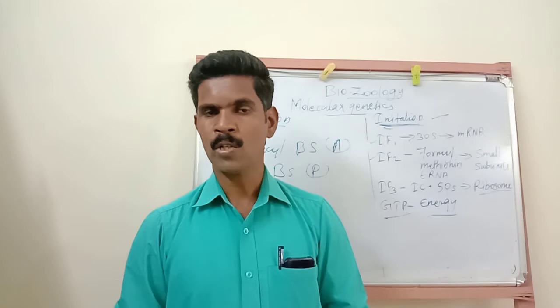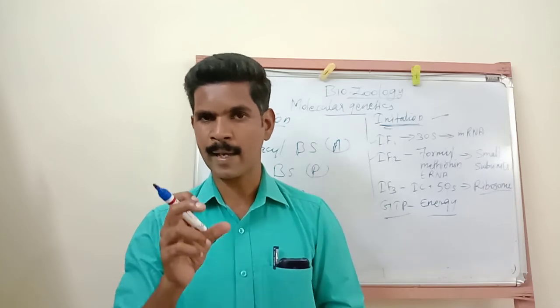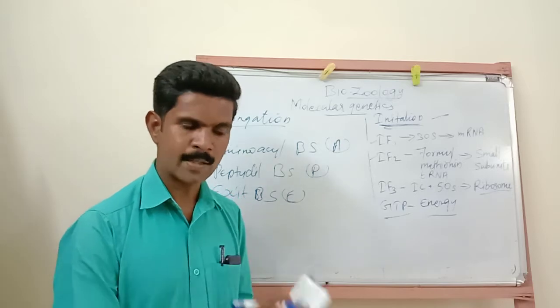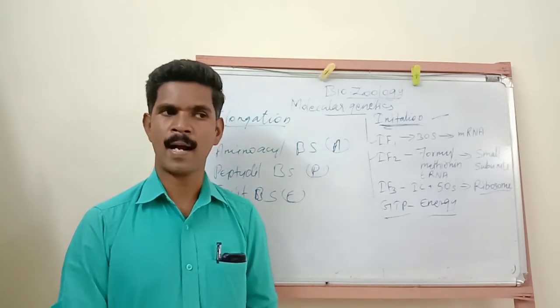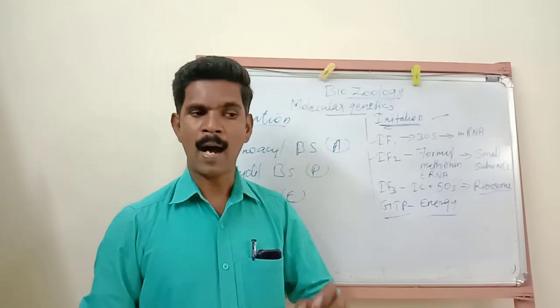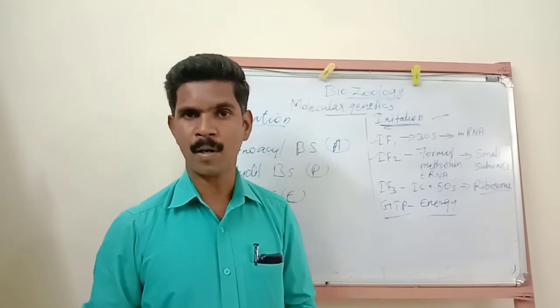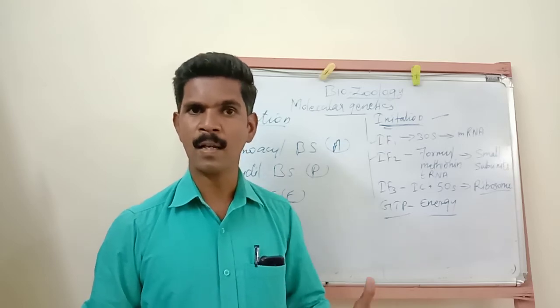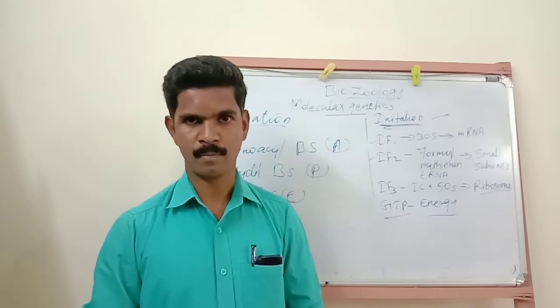Hope you understood. So this elongation process takes place in 5 or 6 steps.